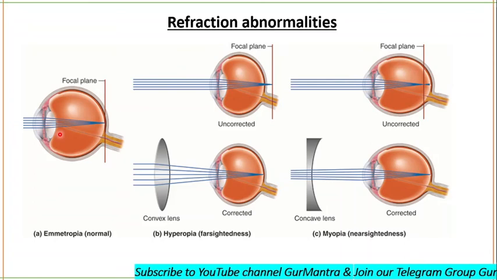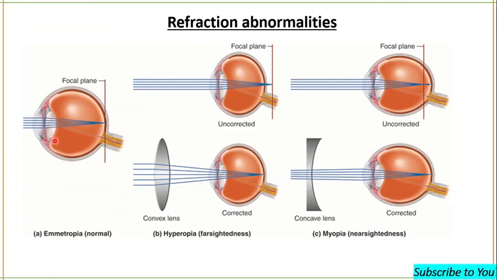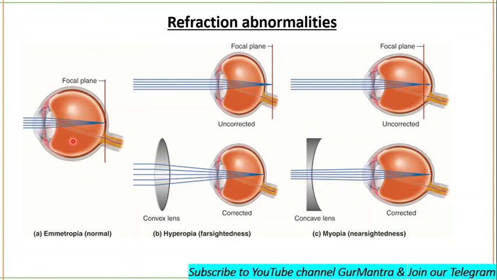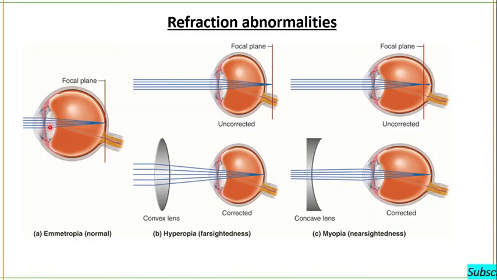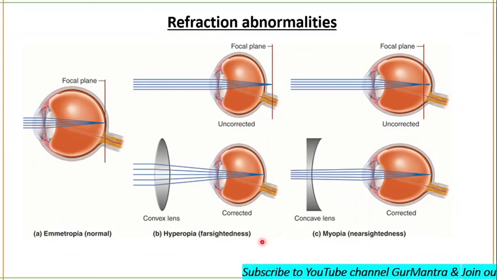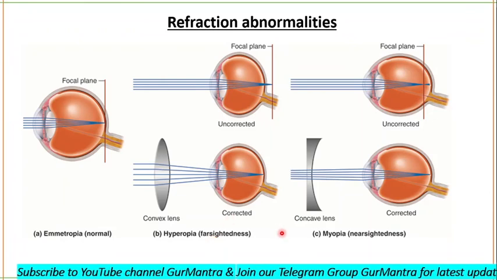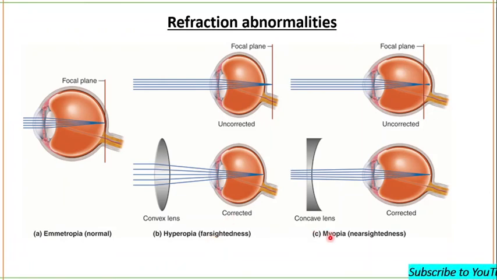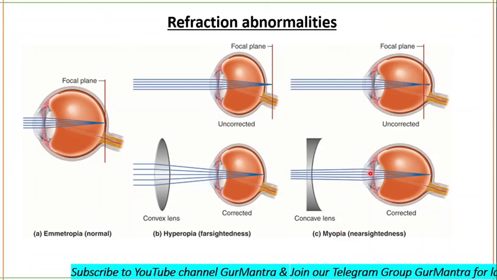Many people, however, lack this ability because of refraction abnormalities. Among these abnormalities are myopia and hypermetropia, also known as hyperopia. Myopia occurs when the eyeball is too long.